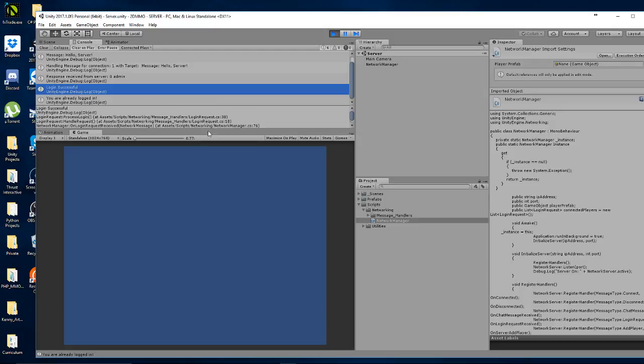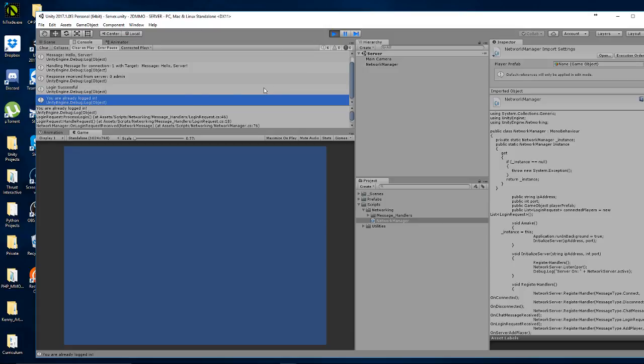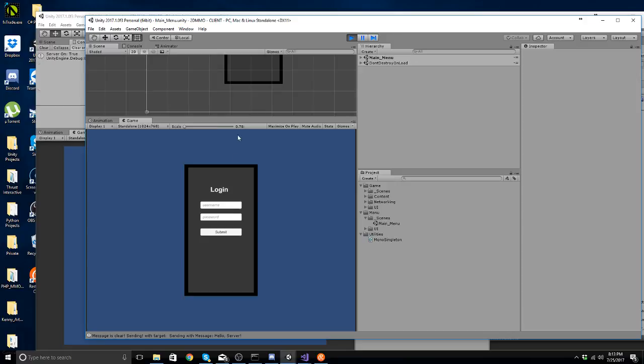Maybe I do need to still use a dictionary or a hash map, because I need to know the connection ID associated with them. And actually, I think I can look it up through the network manager, hopefully. But basically the server thinks I'm logged in even though I'm not. Alright, so I gotta fix that. So there's a couple things here we have to fix. Let's go ahead and restart the server though so I can log in here, and let's fix our chat system.